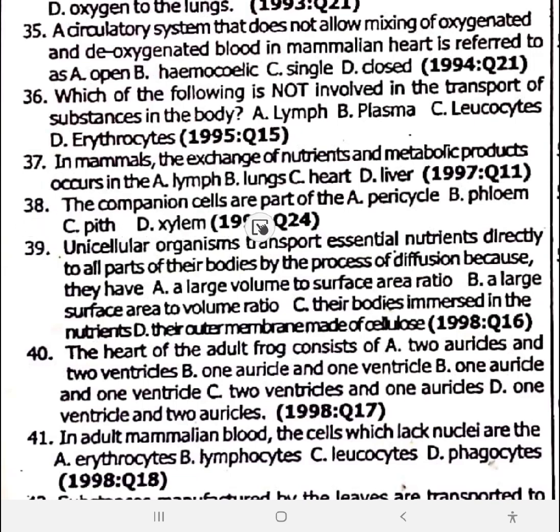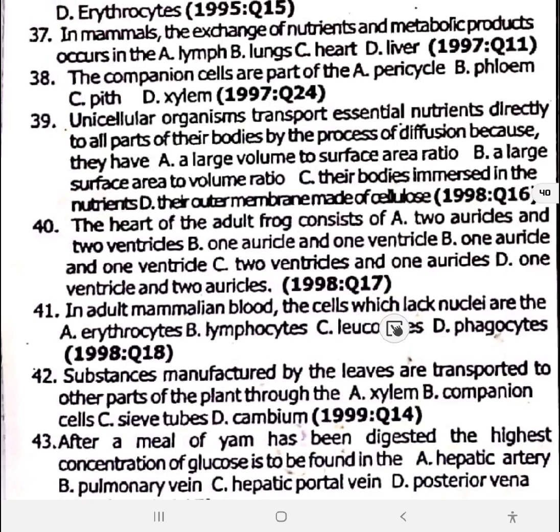38, the companion cells are part of the option B, phloem. 39, unicellular organisms transport essential nutrients directly to all parts of their bodies by the process of diffusion because they have a large surface area to volume ratio. 39 is option B. 38, I jumped 38. The companion cells are part of the phloem.